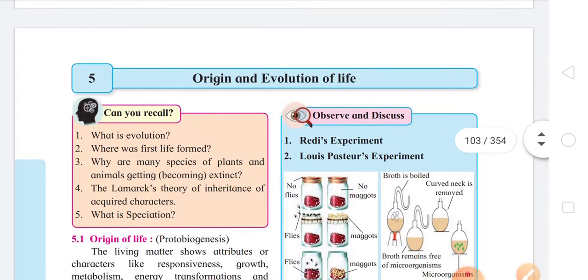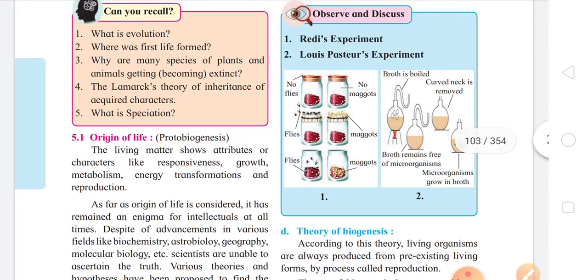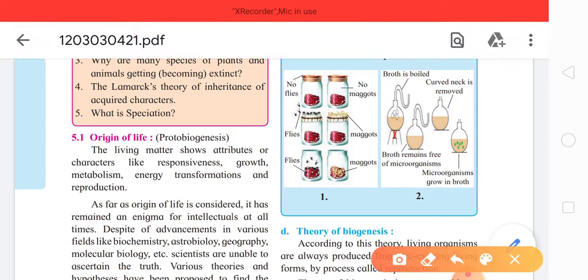Now on page number 94, the fifth chapter, a lot of the subtopics from this chapter are being deleted. Please mark it with me. So on page number 94 itself, subtopic 5.1, that is Origin of Life, this subtopic is being deleted and reduced, so this is non-evaluative for the exam.